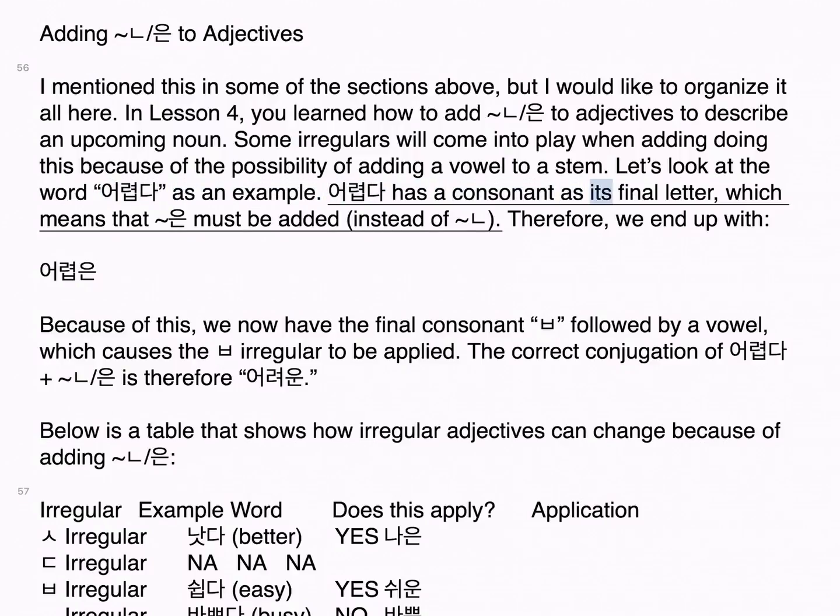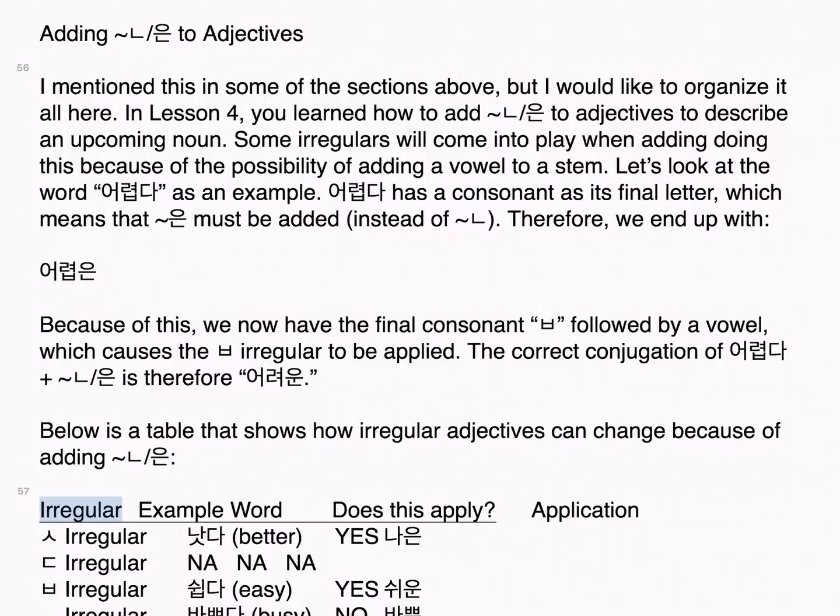어렵다 has a consonant as its final letter, which means that 은 must be added instead of ㄴ. Therefore, we end up with 어렵은. Because of this, we now have the final consonant followed by a vowel, which causes the ㅂ irregular to be applied. The correct conjugation of 어렵다 plus ㄴ is therefore 어려운. Below is a table that shows how irregular adjectives can change because of adding ㄴ.